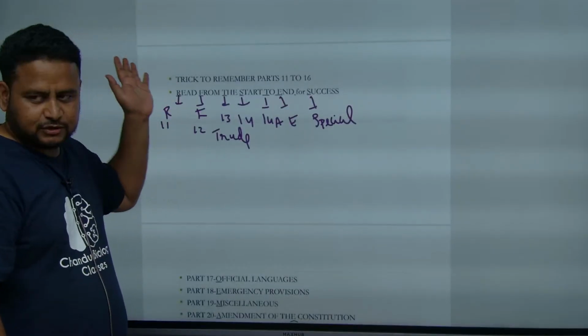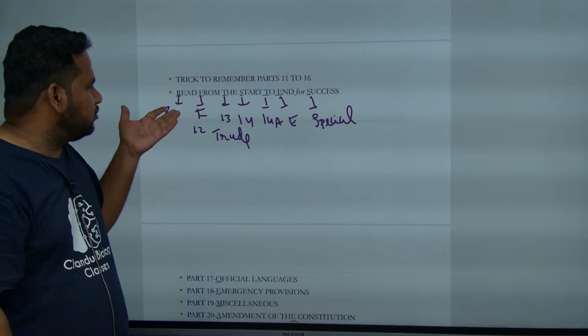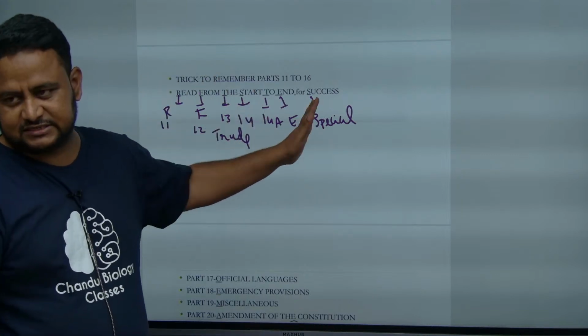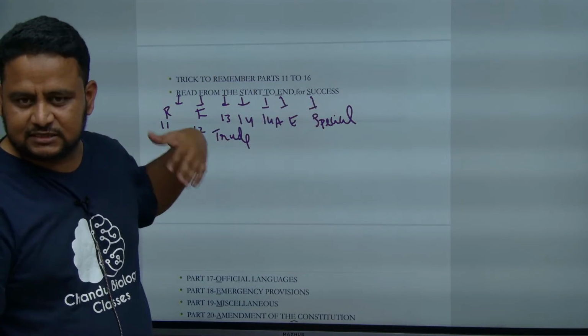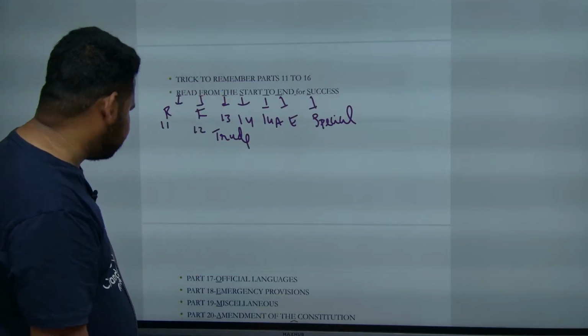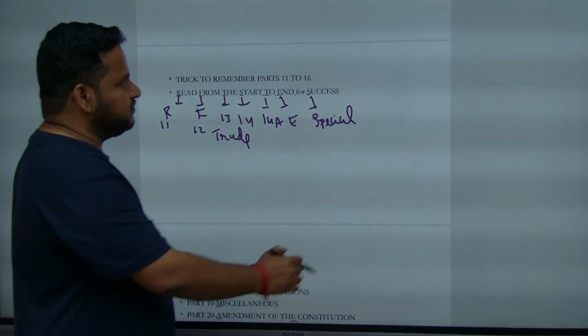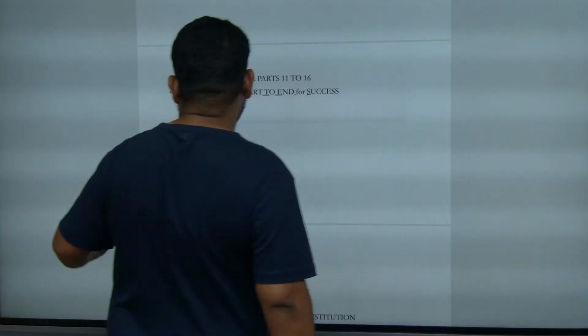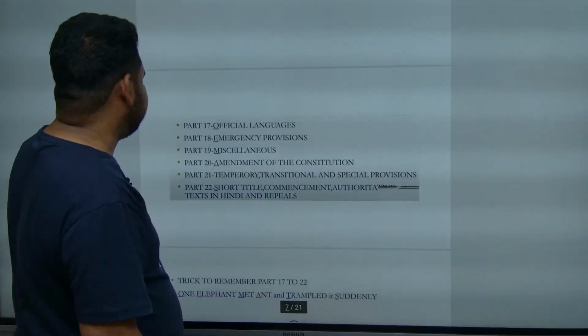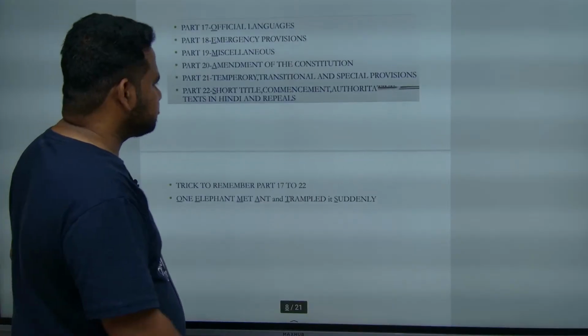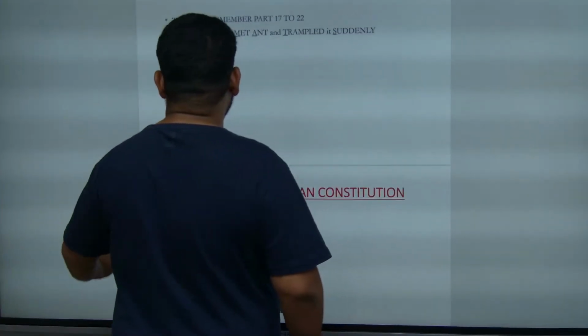So, first trick you remember, second trick is you have to read from start to end for success. That is the mnemonic. Okay, so let us proceed. So, this is what when it comes to the trick. Now, let us learn from part 17 to 22.